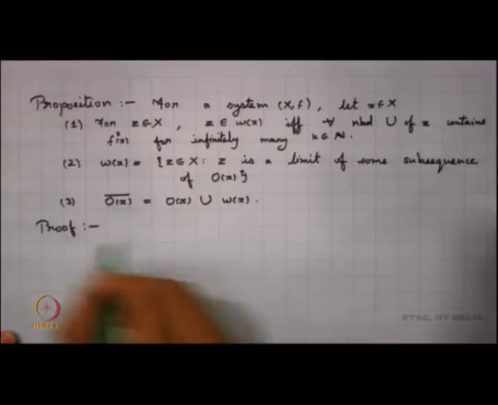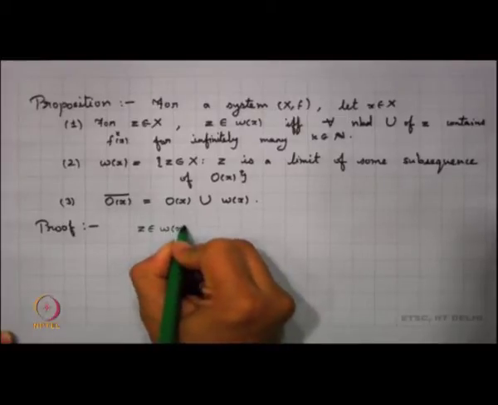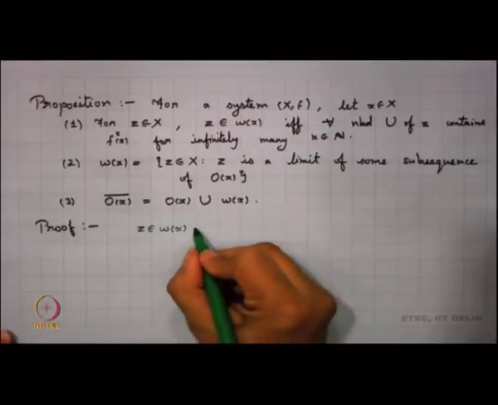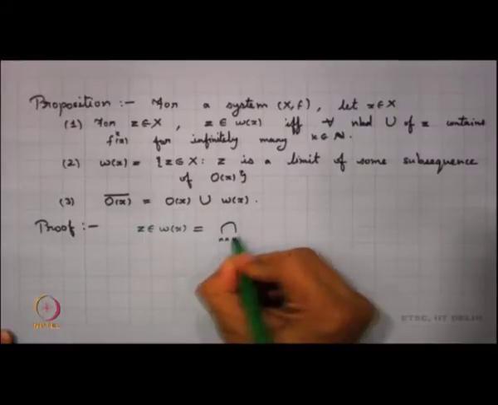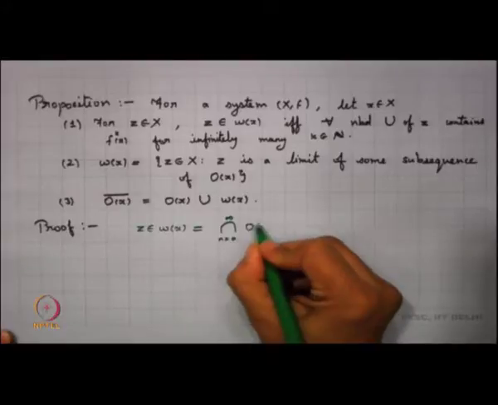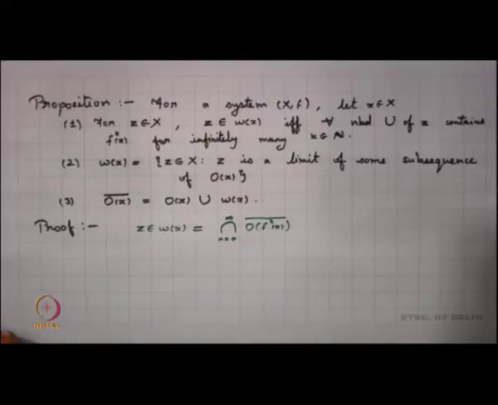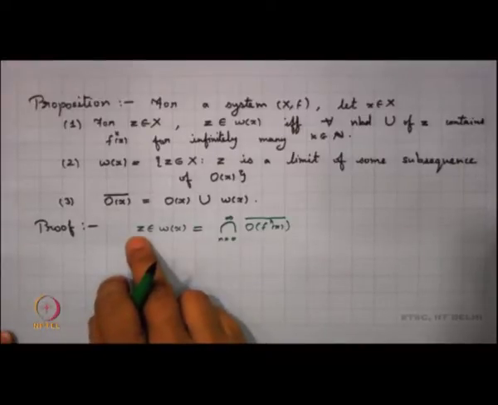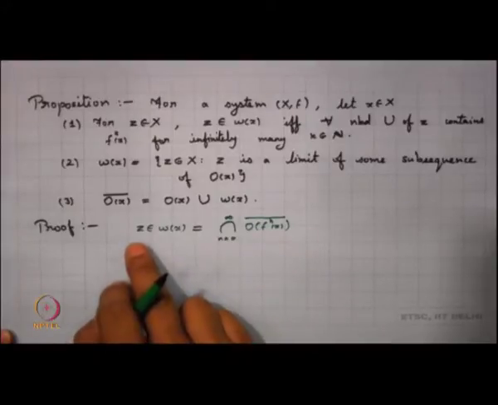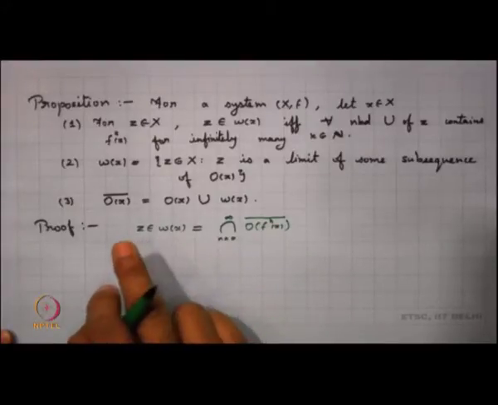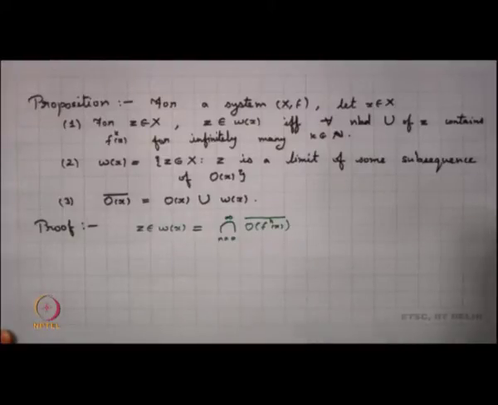Now, what happens if my z belongs to omega x? We know that by definition omega x is the intersection over all n going from 0 to infinity of the closure of the orbit of f^n(x). So, whenever I take a neighborhood of z, since z belongs to each of these parts, it will intersect the orbit of f^k(x) for all k greater than some n.